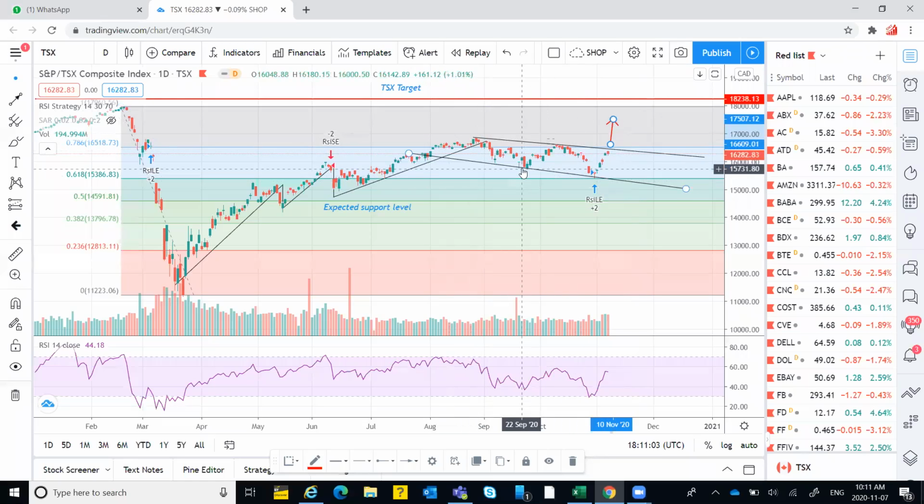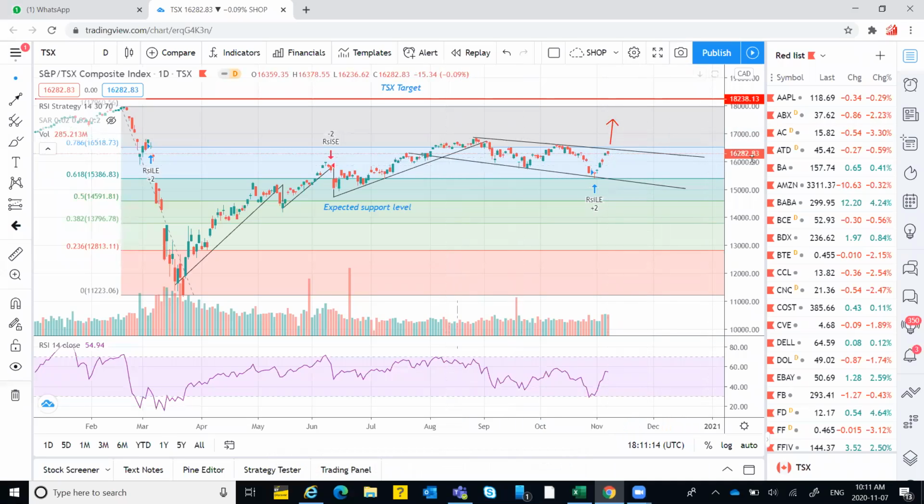So why are we saying this? Because of this double bottom. Whenever this double bottom pattern is formed, the index has a tendency to rise. But for this to happen, what is the prerequisite criteria? This index, which is currently at the 16,200 level, must cross the level of 16,796, or roughly 16,800, with volumes. If this level is broken, the next target is the 17,500 level. But we have a little resistance here, not a little, actually a strong one.